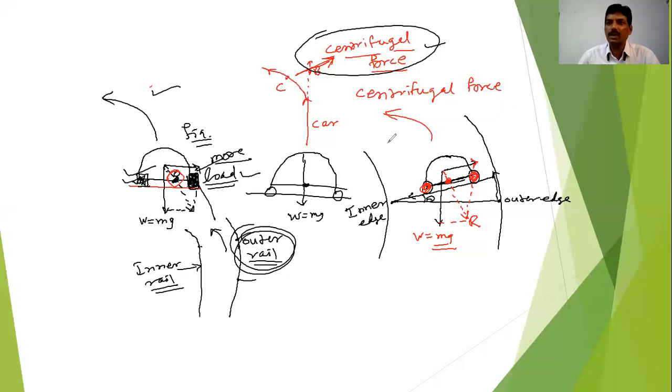And this is the important thing which you have achieved simply by raising the outer edge. So we have solved the problem simply by raising the outer edge, so that there is no question of more friction on the outer tire than on the inner one.